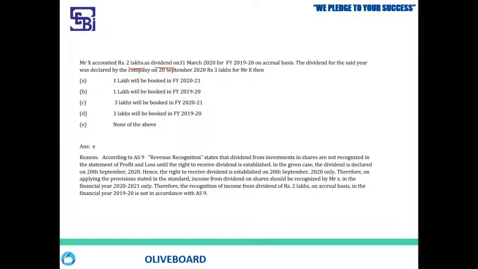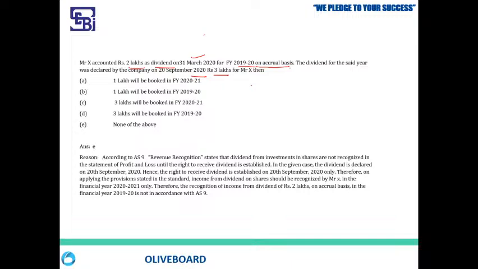So Mr. X accounted rupees 2 lakh as dividend on 31st March 2020 for the financial year 1920 on accrual basis. Please remember, X accounted 2 lakh as dividend on 31st March itself on accrual. The dividend for the said year was declared by the company on 20th September 2020 for 3 lakhs to Mr. X. Then what will happen? Please remember.